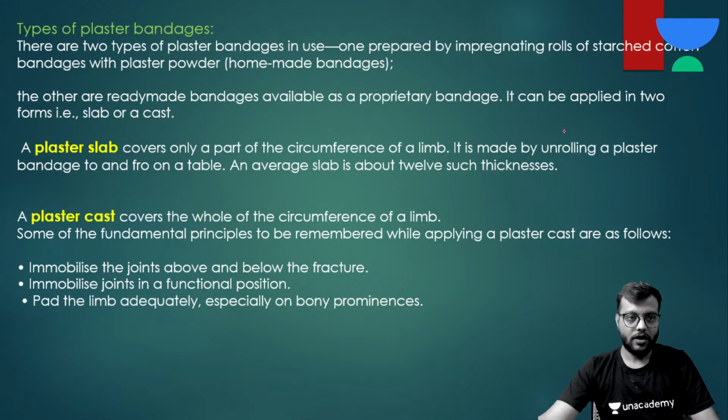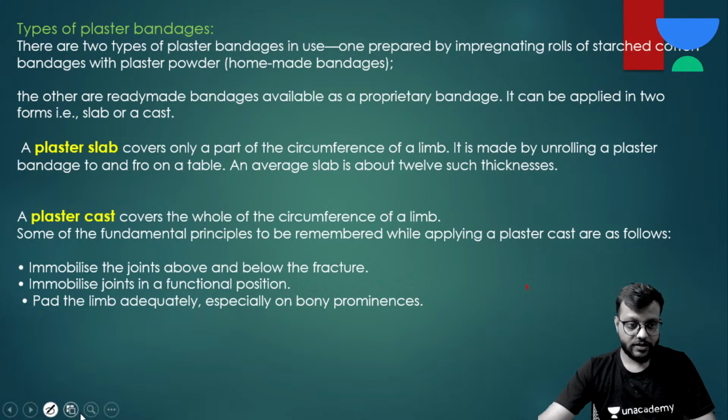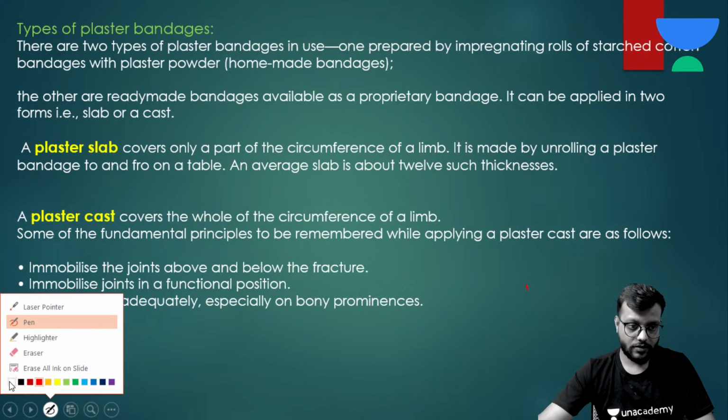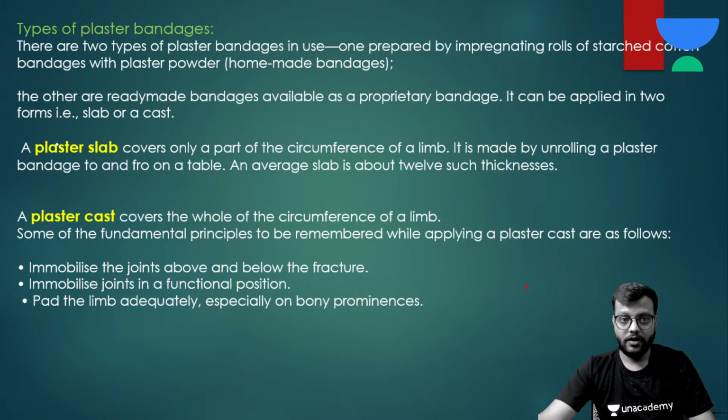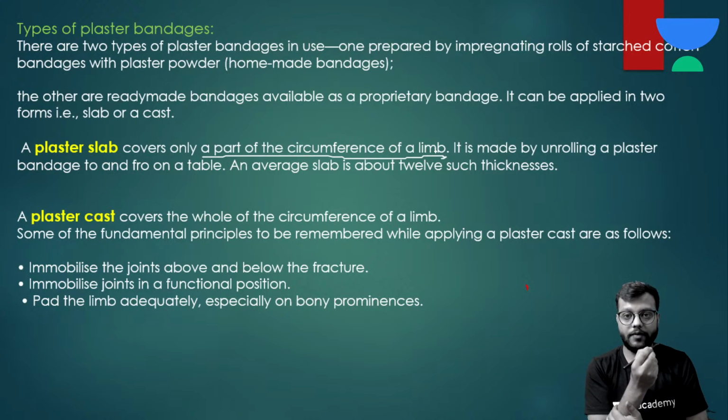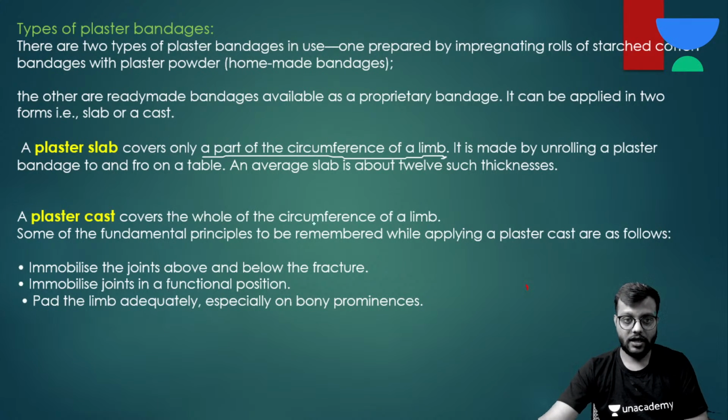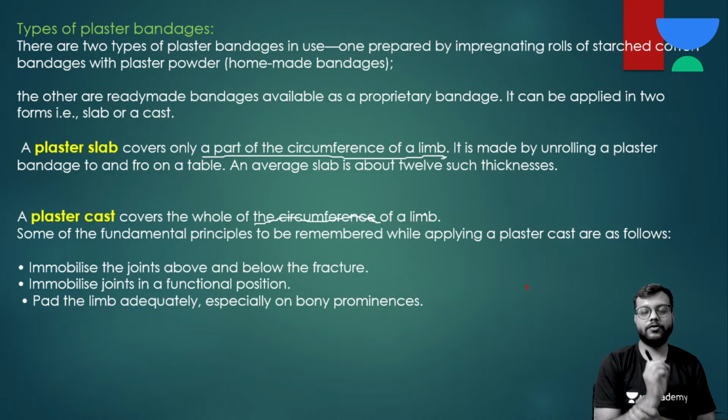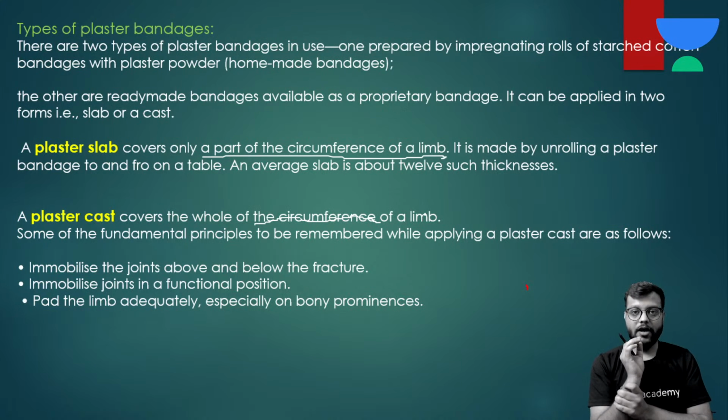Okay, so now I've already discussed what is the difference between slab and cast. Okay, slab is only a part of the circumference of the limb. Okay, and what is cast, the whole of the circumference of the limb. And slab या cast लगाते time you have to keep in mind few things.